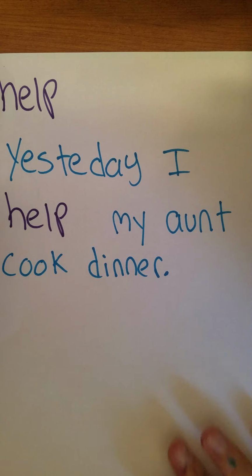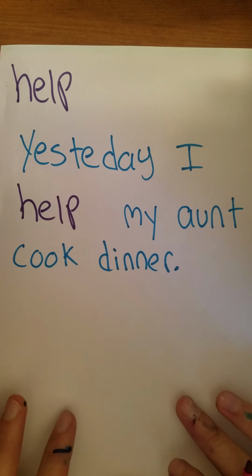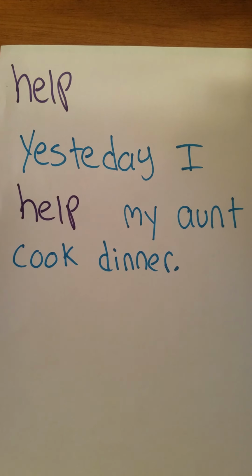Let's try another sentence using the same verb help. Yesterday, I helped my aunt cook dinner. What? Again, that sort of sounds like when I said yesterday I play outside.